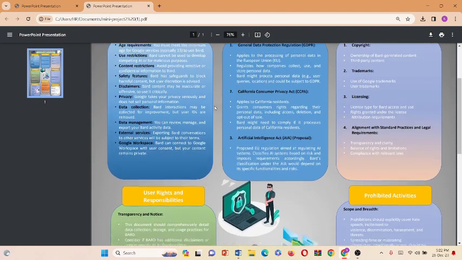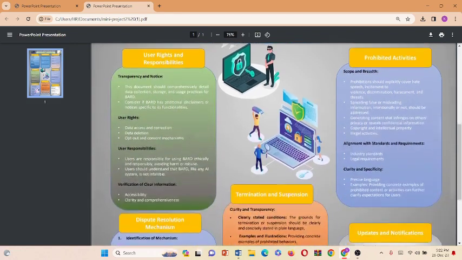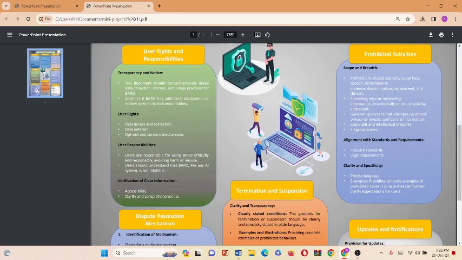Now let's talk about something really important for all of us who use Google Bird: our rights and responsibilities. It's like understanding the rules of the game and making sure we play fair in the digital world.